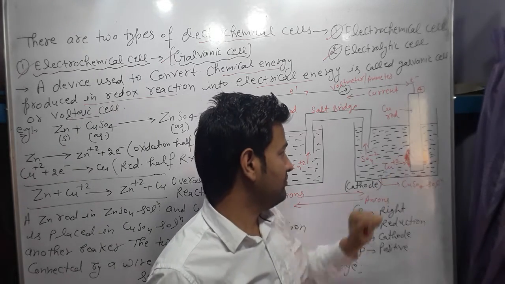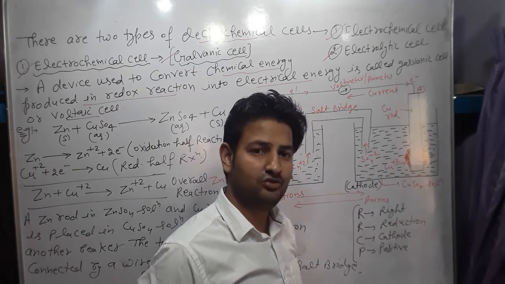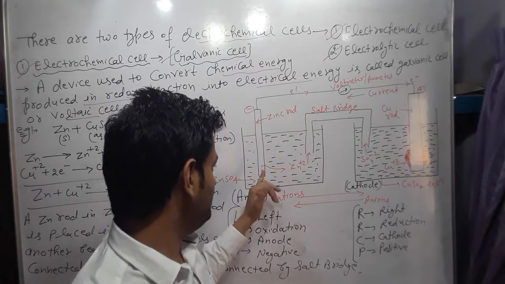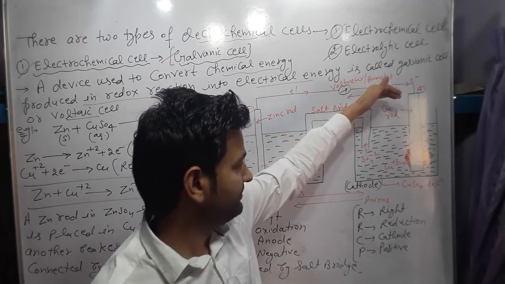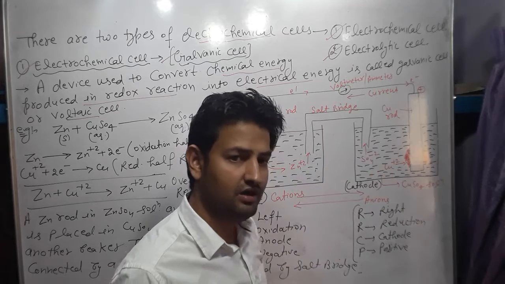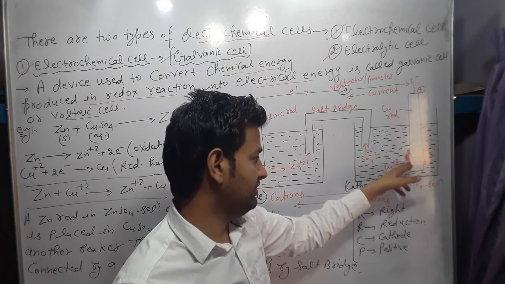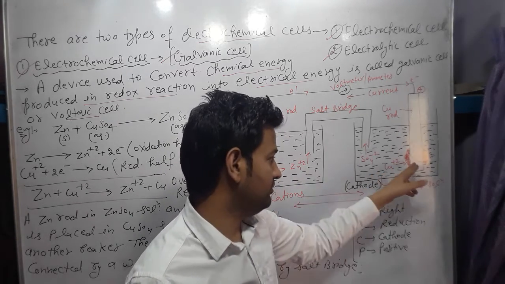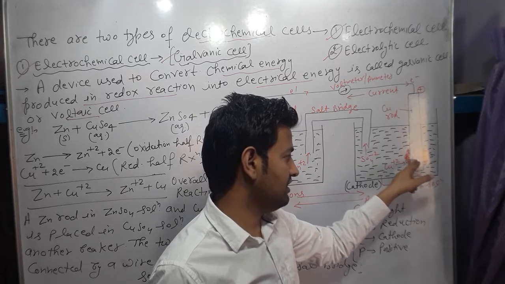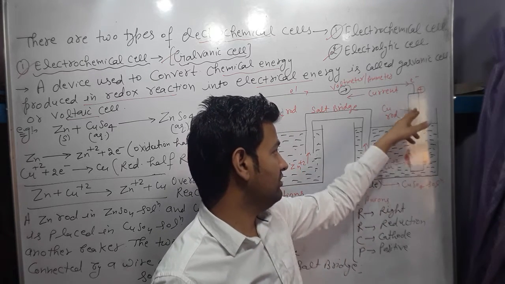At the copper electrode, which is deficient in electrons, it needs electrons. So electrons given by the zinc rod are accepted by the copper ions. Copper ions undergo reduction, accept electrons, and convert into copper. So deposition of copper occurs at the cathode, the copper rod.